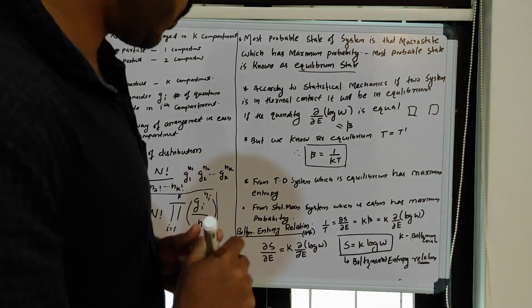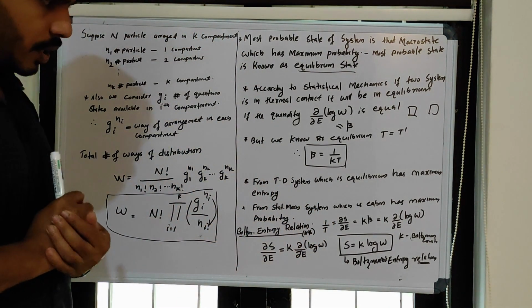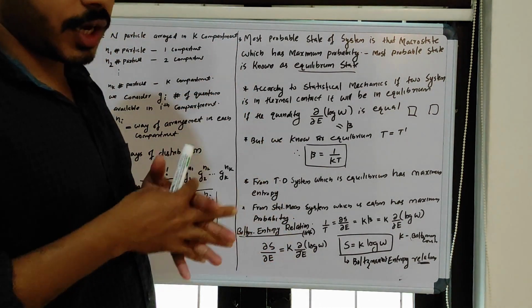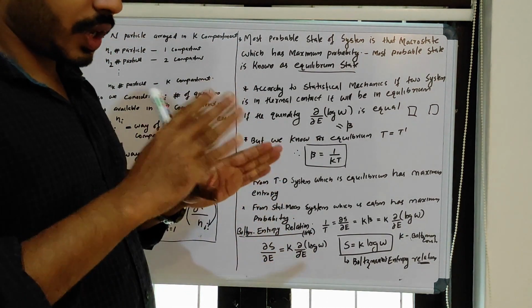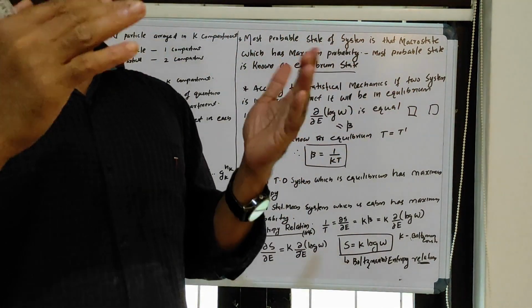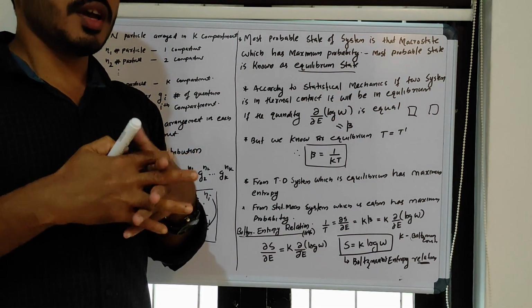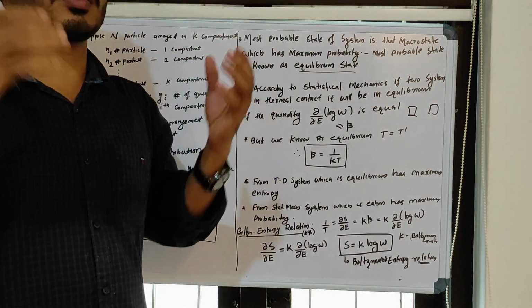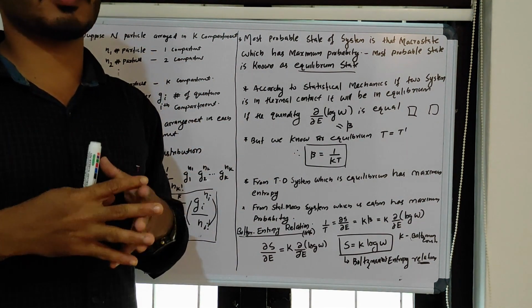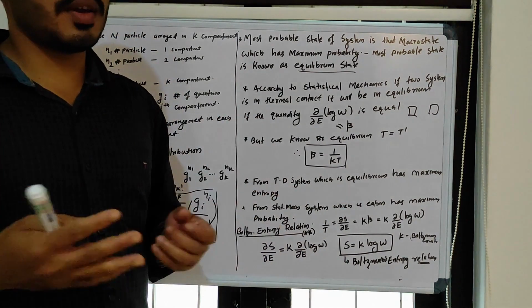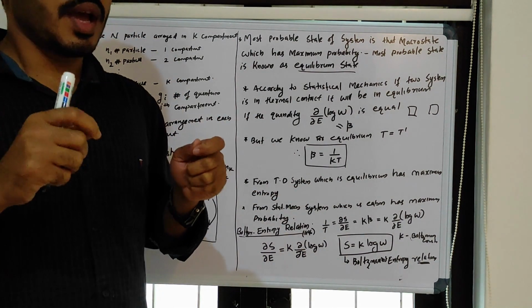So actually here we are dealing with statistical mechanics, but macroscopically we know only the thermodynamic properties. In the old physics we have fantastic equations available. In nature there are a lot of equations. E is equal to mc square is a very famous equation, and Einstein's gravity equations are there. In the same way there are some relations.